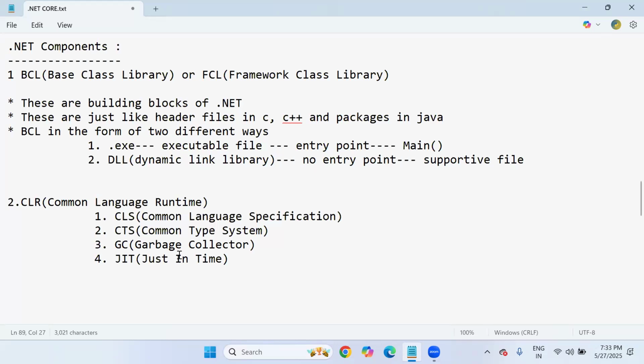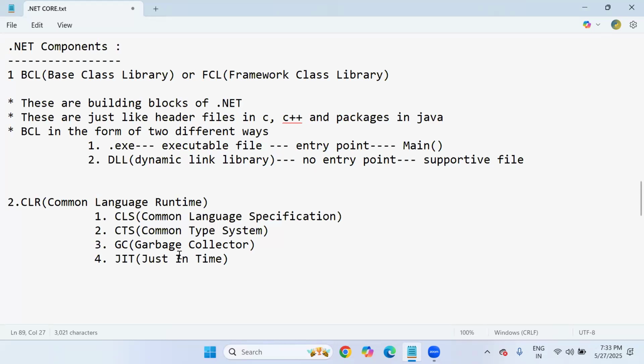So the responsibility of CTS is converting all programming language data type system mechanisms into CLR understandable format. That is CTS. And finally, the third component, which plays an important role while executing the .NET program, that is GC, garbage collector.